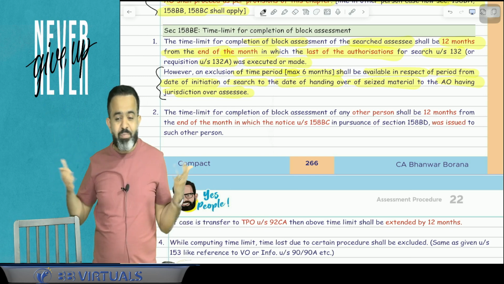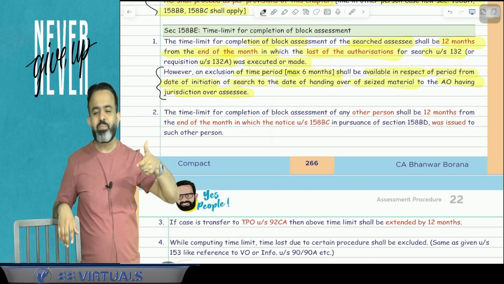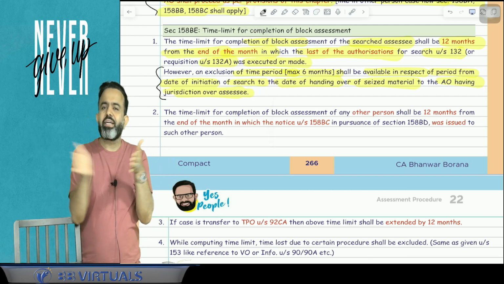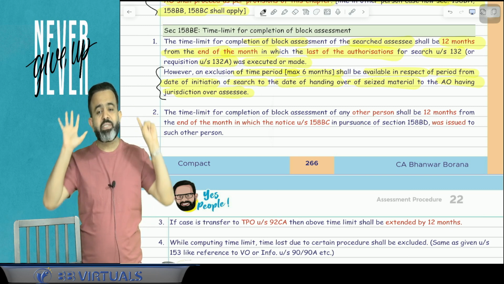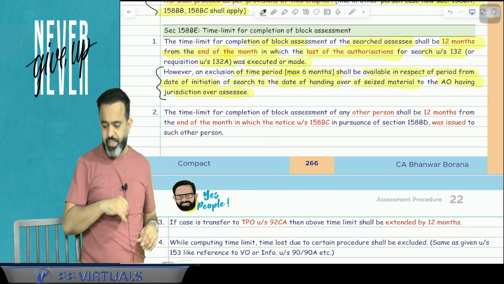So guys, in that there may be a huge delay. So the lawmaker says that whatever time is lost in this period, the Reliance AO will get the extra time, but it can be a maximum of 6 months. Extension can be for a maximum of 6 months. So again, I am reading this line.